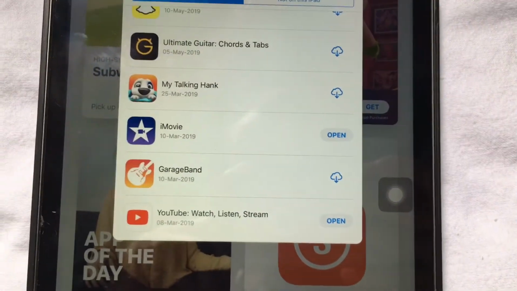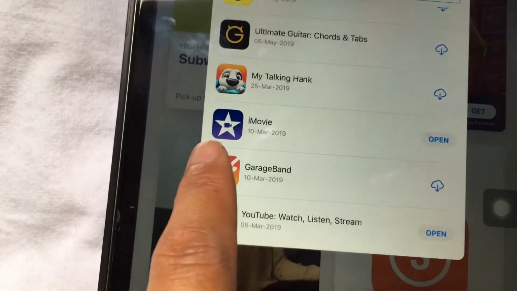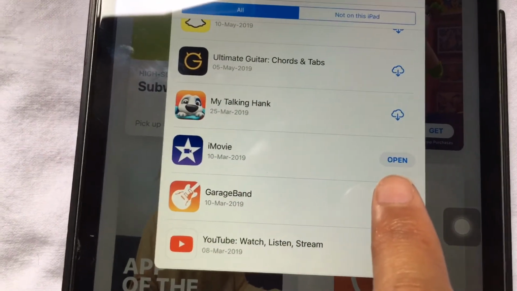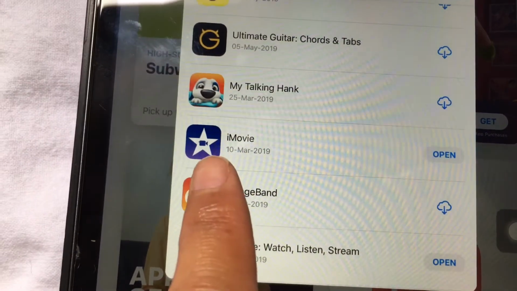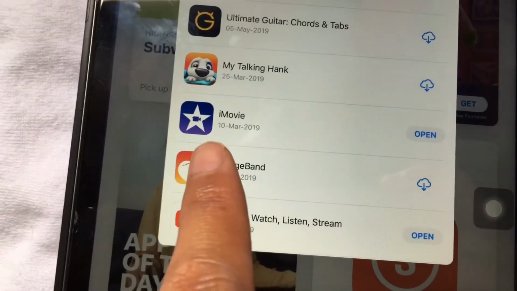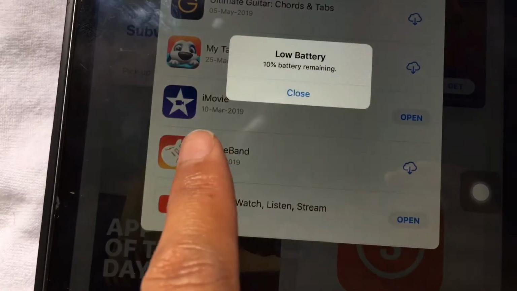So it's downloaded. See, you can see iMovie. It has just been downloaded. This is 10 March 19, which I downloaded on, it's already a year. See, I can download the old version of it.